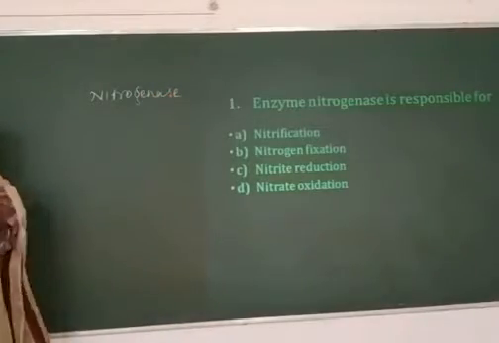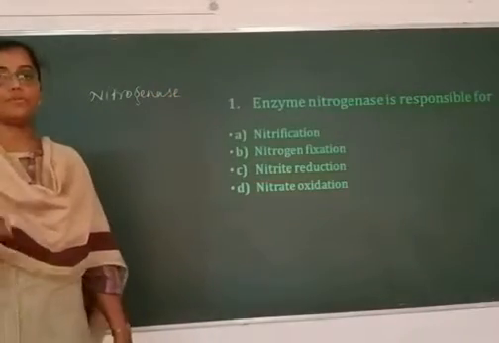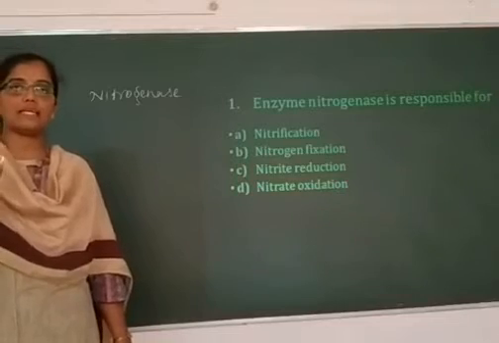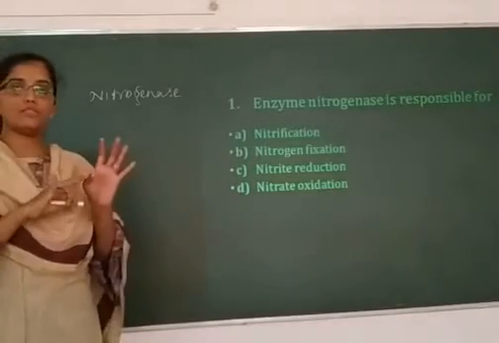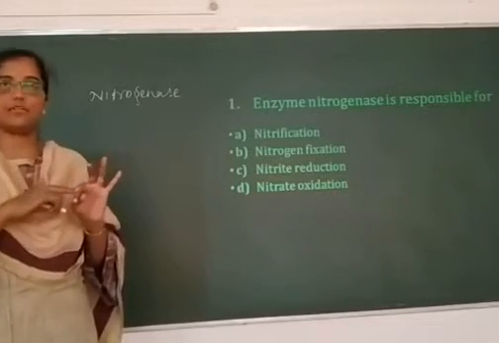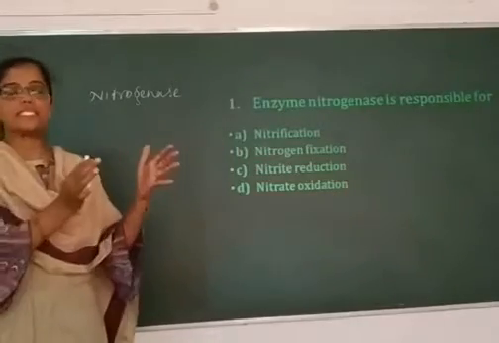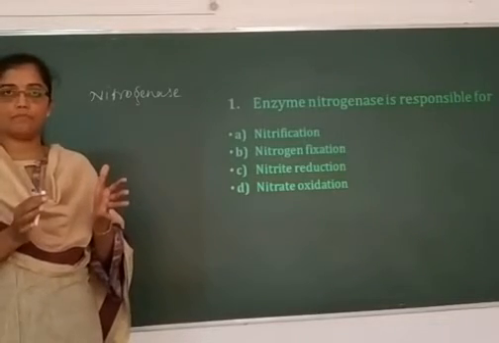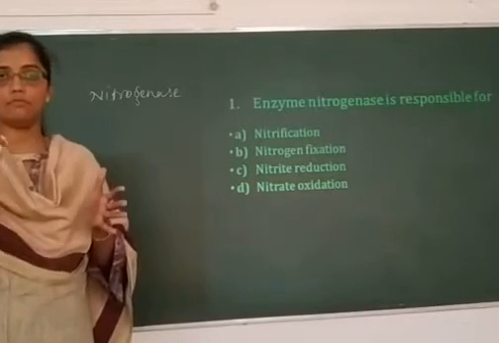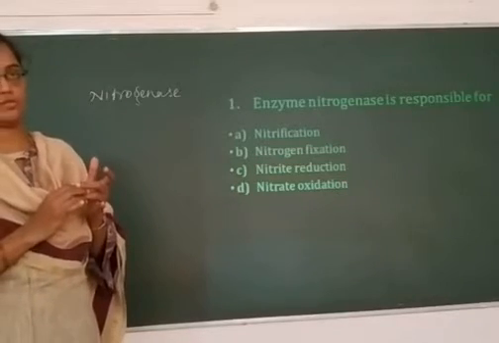is an enzyme that is produced in several bacteria that are capable of fixing atmospheric nitrogen. It includes both eubacteria as well as cyanobacteria. We have discussed earlier that many bacteria such as Rhizobium, Azotobacter, Azospirillum are capable of fixing atmospheric nitrogen.